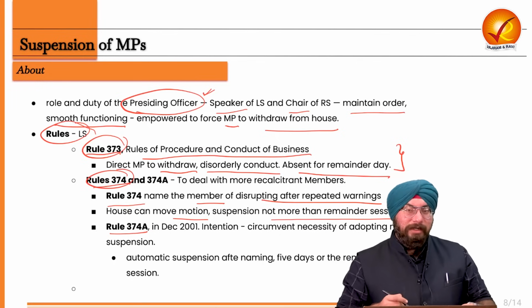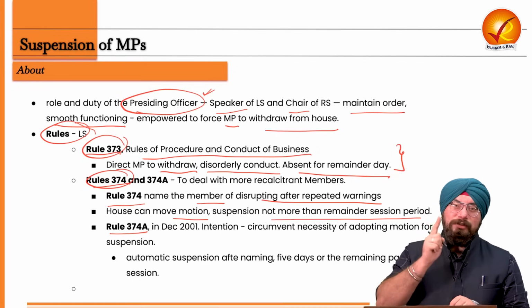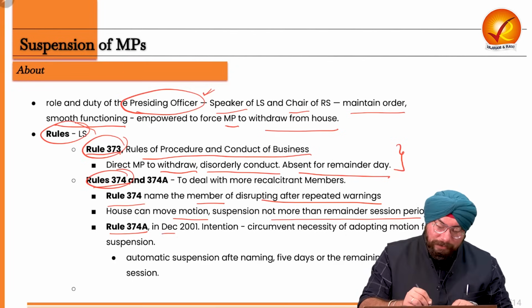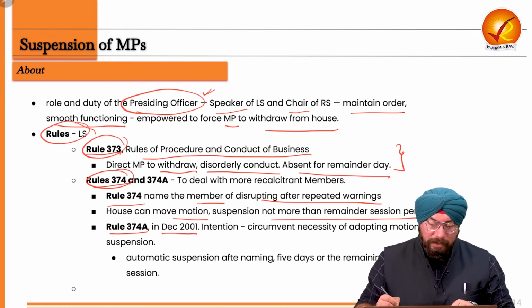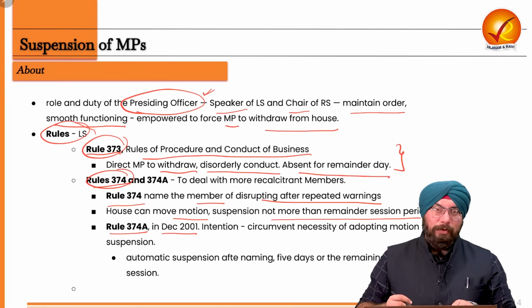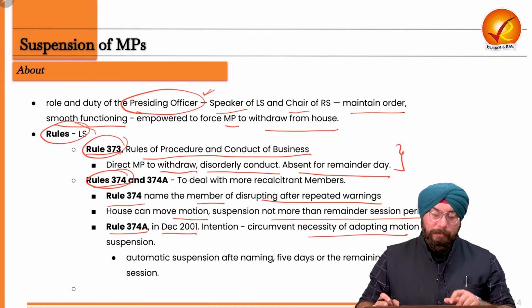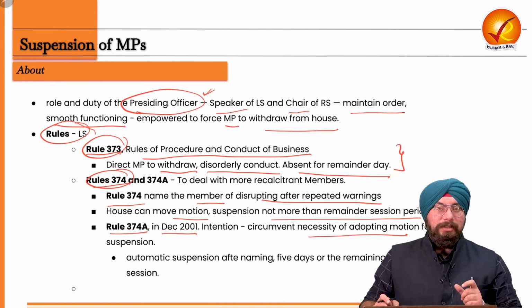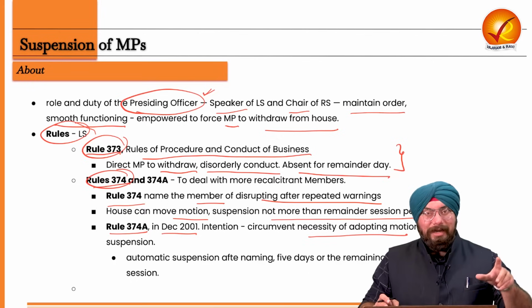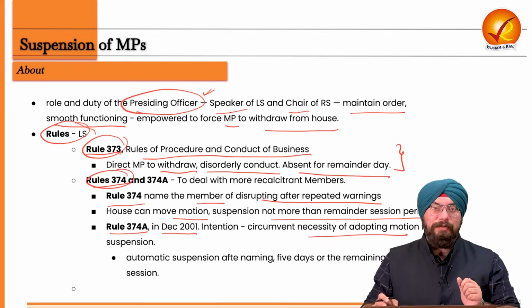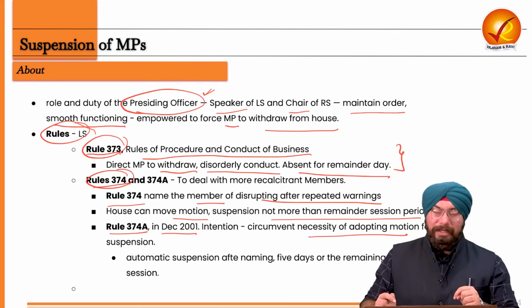But there is one more thing. One more rule was added, that is Rule 374A, right? This Rule 374A was added in December 2001. Now, the intention behind this was to circumvent the necessity of adopting a motion for suspension. Because in this Rule 374, the presiding officer will name, and after that the Lok Sabha has to pass a motion. So to circumvent this passing of the motion, this Rule 374A was launched.